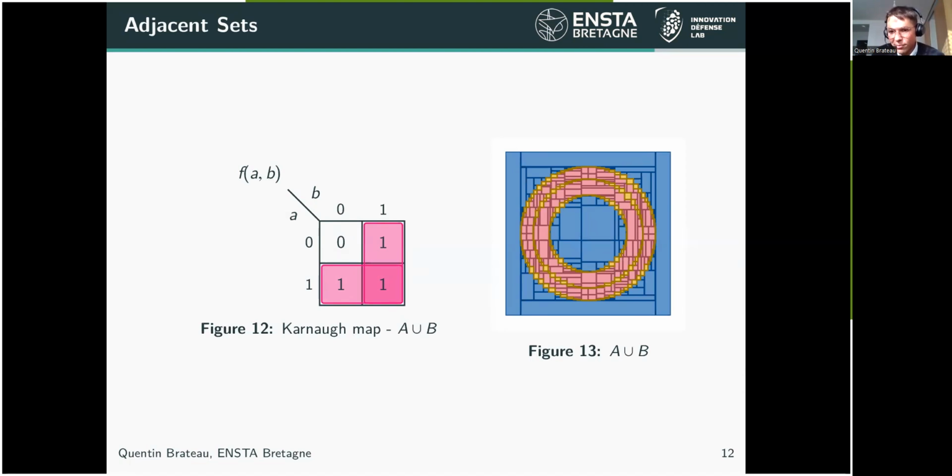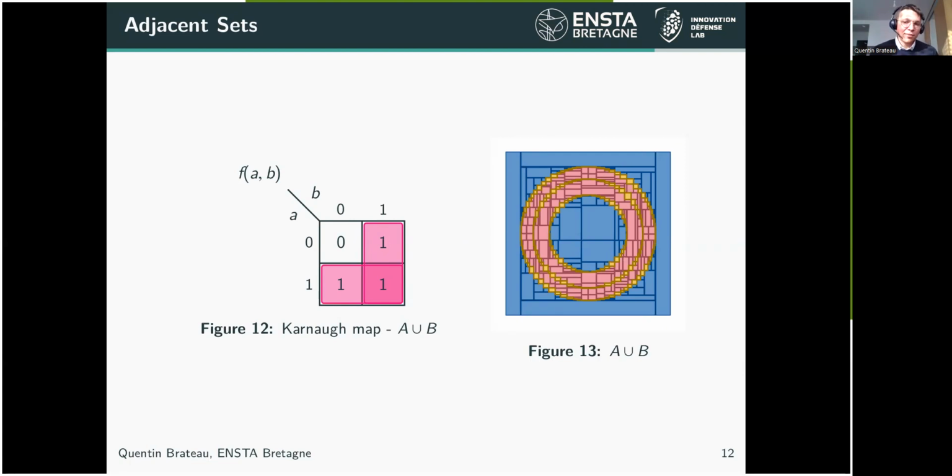There is a common boundary between the two sets, and this common boundary corresponds exactly to the point at the center of the Carnot map here. So there is no possibility to add a set inside the expression for the paving to add this central point and avoid this fake boundary. So that's not a general solution for the general case.